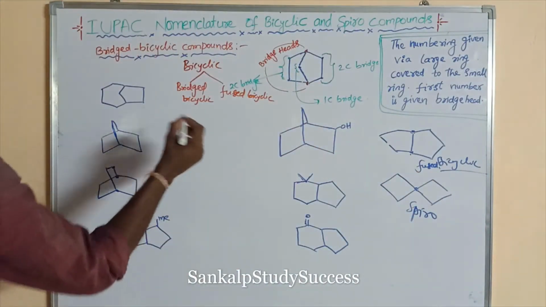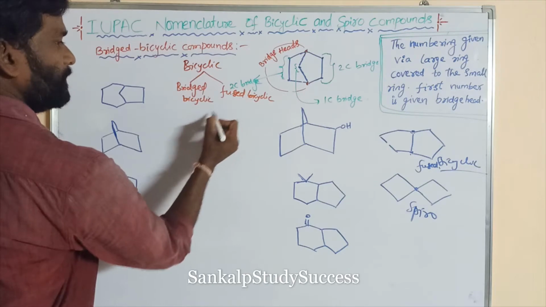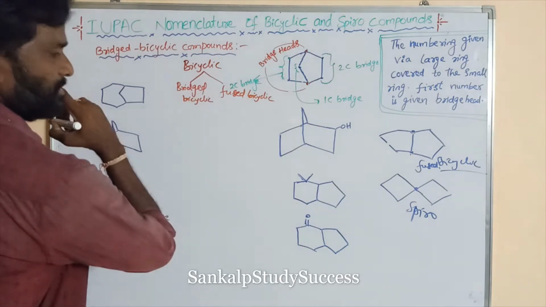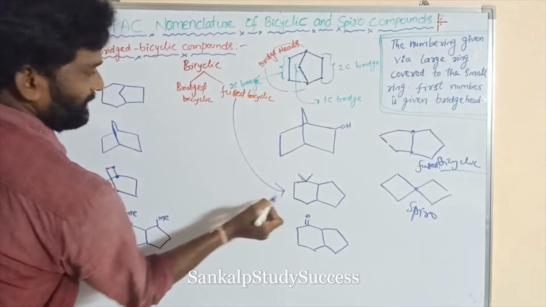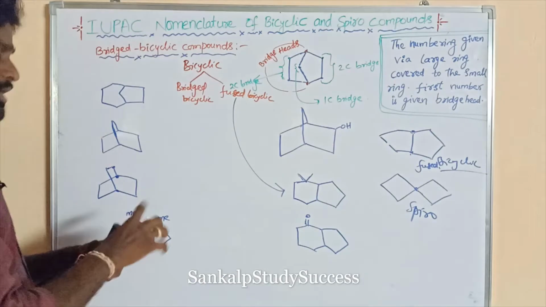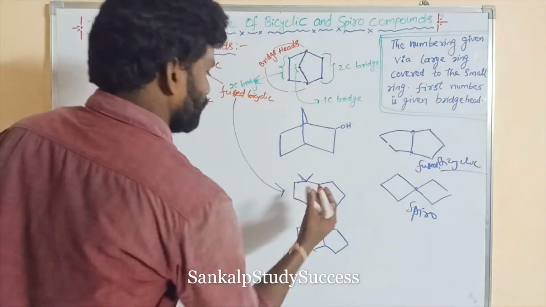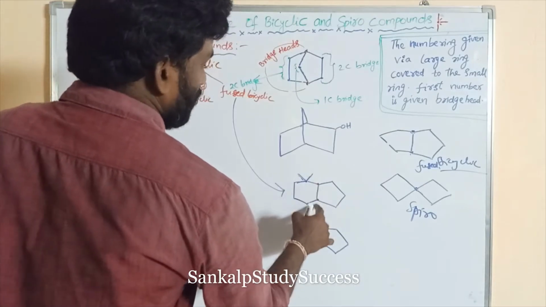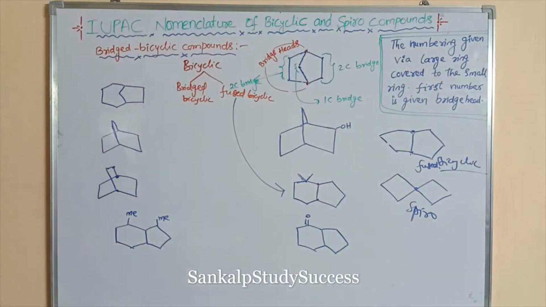Right, this is fused bicyclic. These two cycles contain how many common carbons? Two common carbons, 1 2. These two cycles containing two common carbons are said to be fused bicyclic.